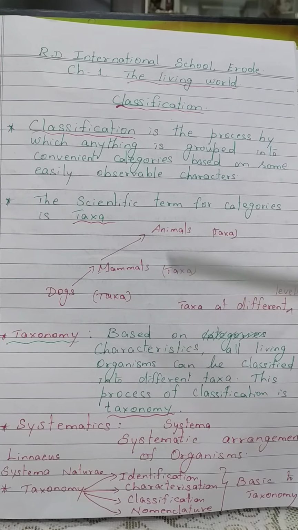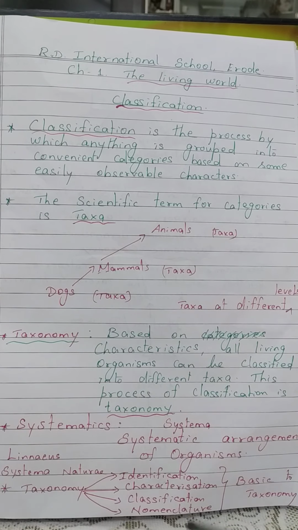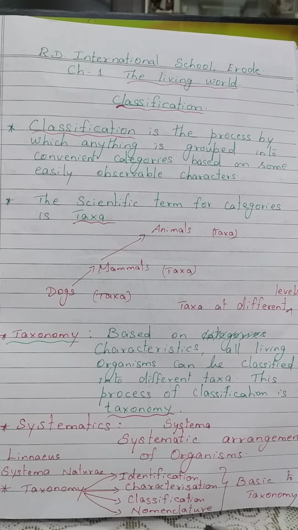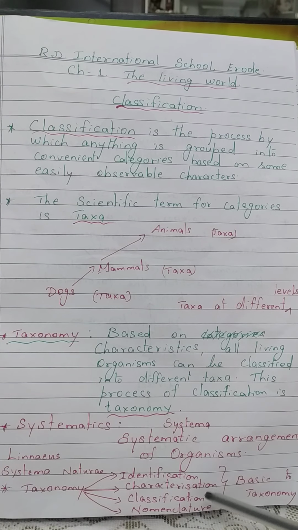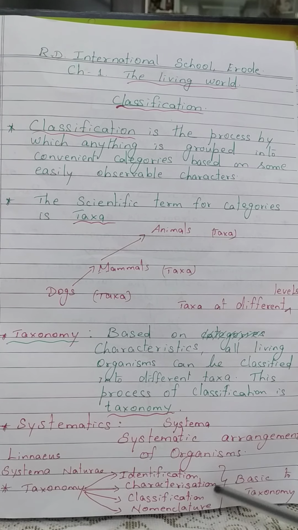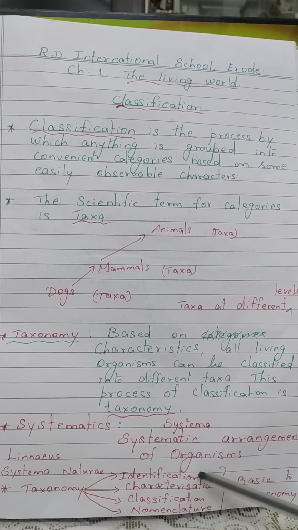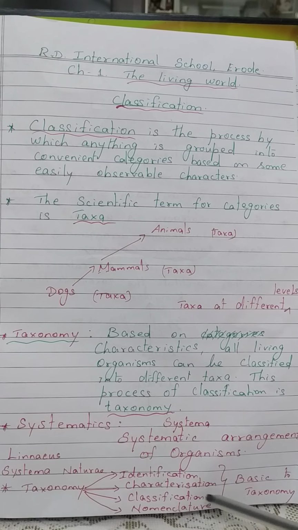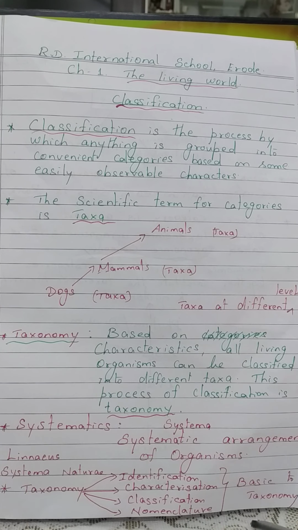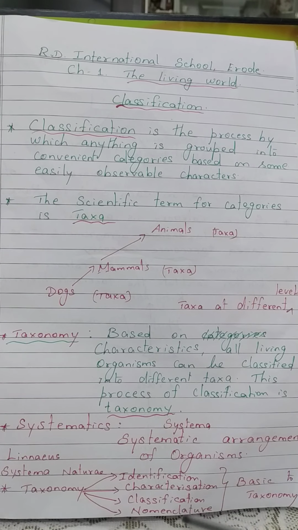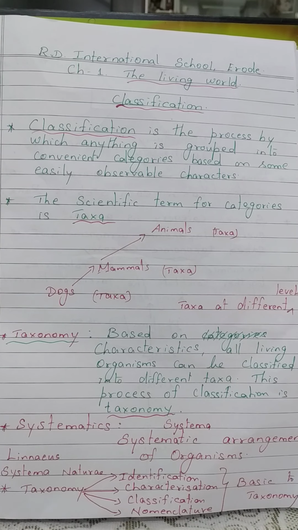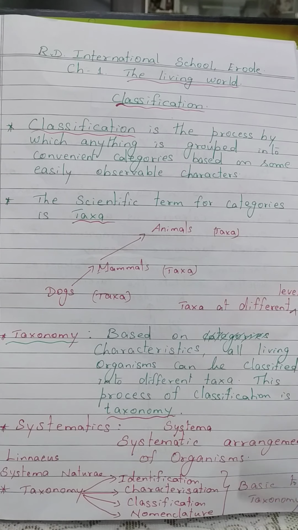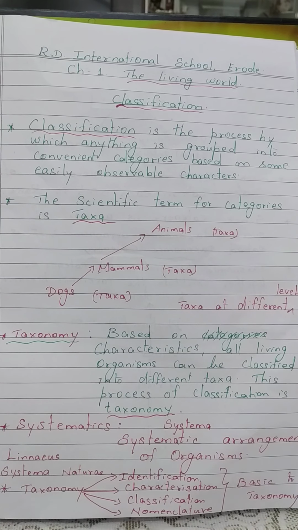And there are some basics to taxonomy. First, we should know about the characteristic features of an organism. Then we have to identify the organism, it should be classified, and a nomenclature, a name, should be given. These are all the basics to taxonomy. Next we will study about systematics. Taxonomy means we are grouping organisms into different taxa. And what is systematics?